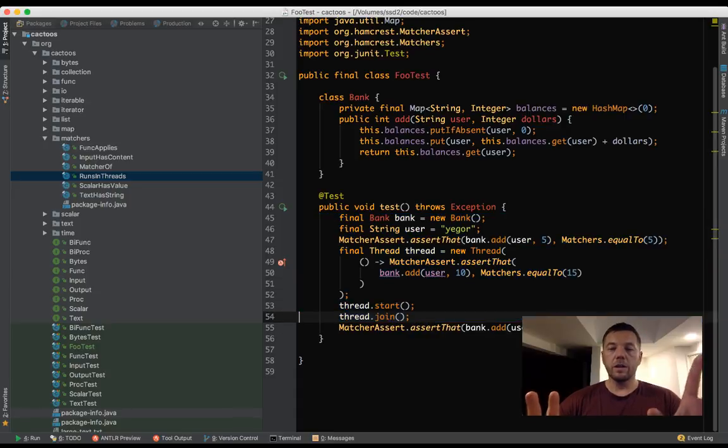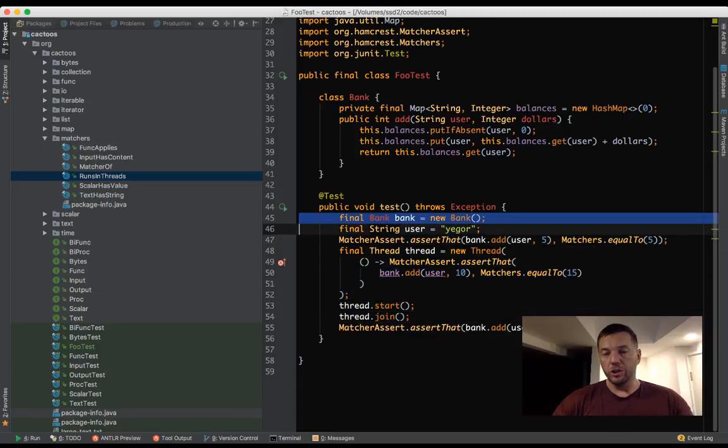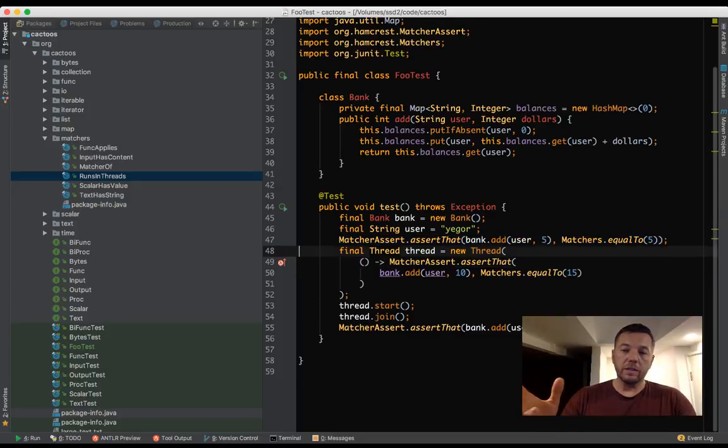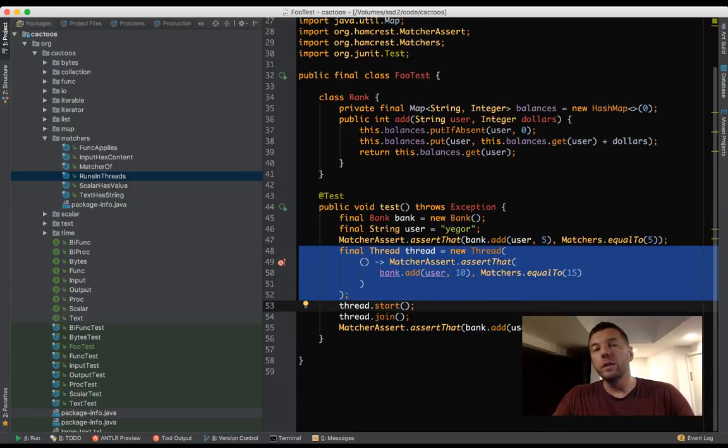So what happens here? We create an object, and then in the primary thread, the first thread, that's the name, we increment it by 5, and then we create a parallel thread. So let's imagine we have a second CPU, a second processing unit, and then we give this CPU a different set of instructions.